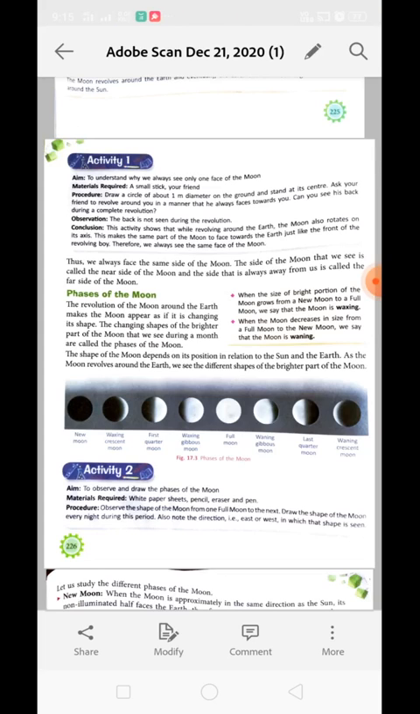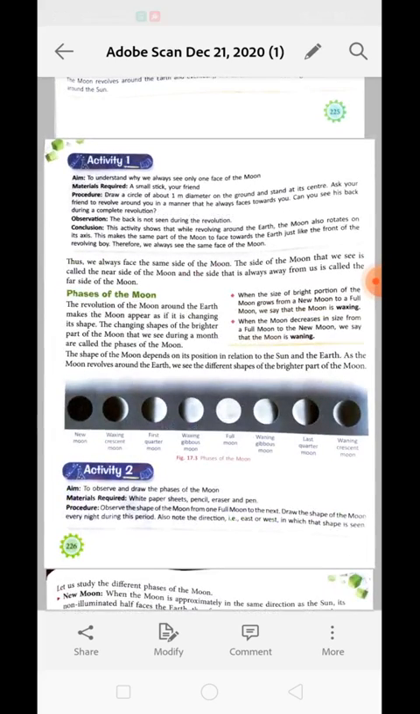This activity shows that while revolving around the earth, the moon is also rotating on its axis. This makes the same part of the moon face toward the earth, just like the front of the revolving friend. Therefore, we always see the same face of the moon.